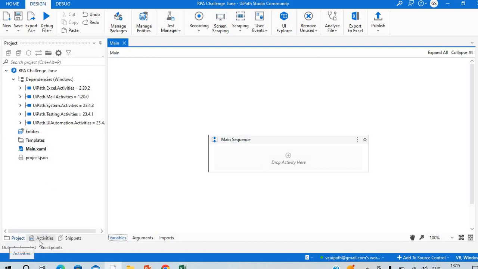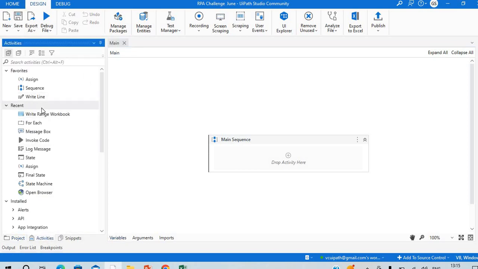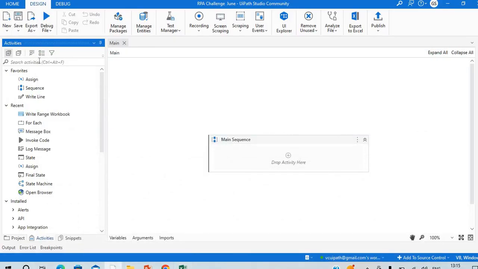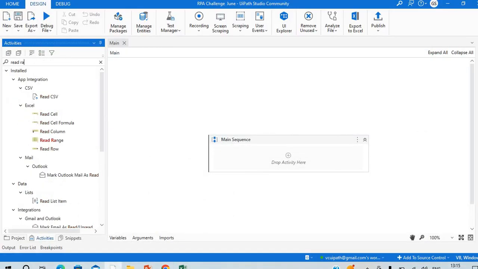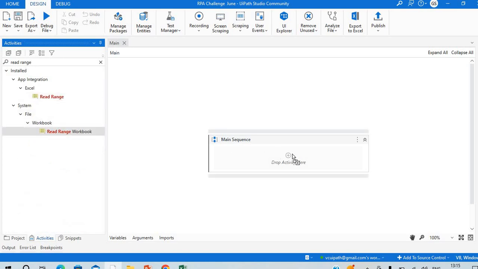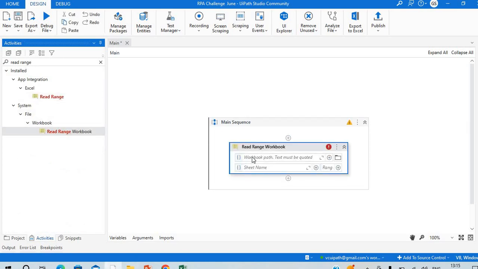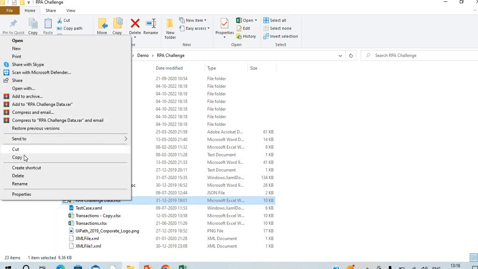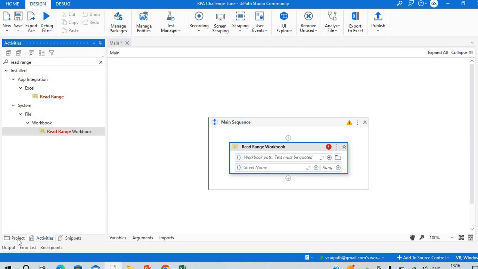This is UiPath Studio, and on the left hand side we have the drag and drop activities already available. We use them, provide some inputs, and they perform the output accordingly. What is the first thing we have to do? We have to read the data from this Excel file. To do that we use the Read Range activity, and here we have to provide the path of the file. So I will copy this file and put it into this particular project.